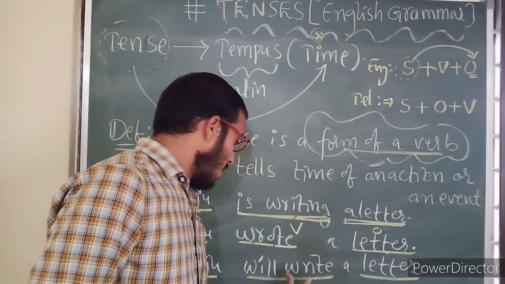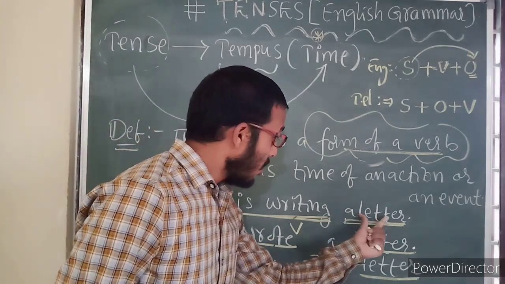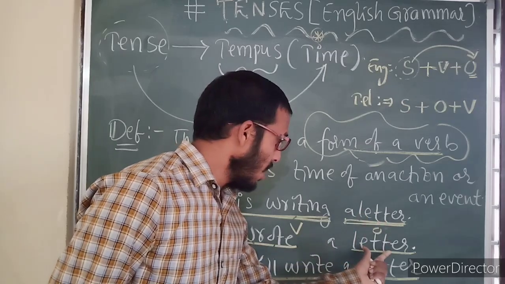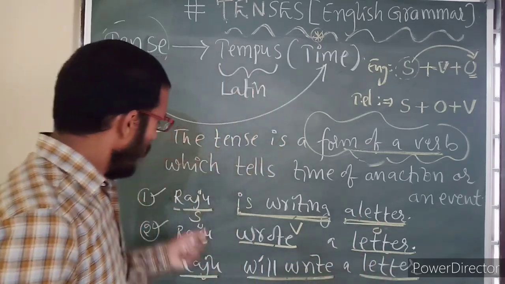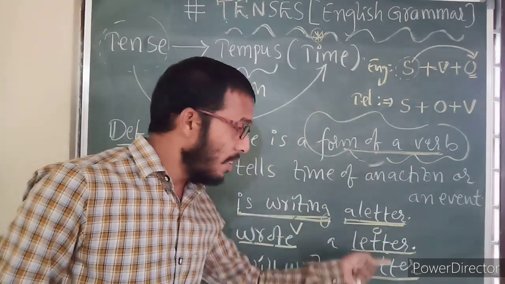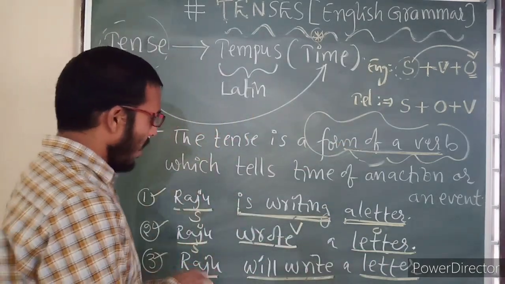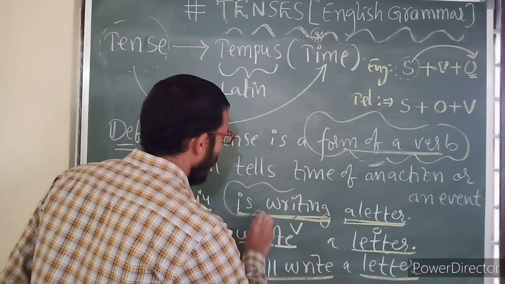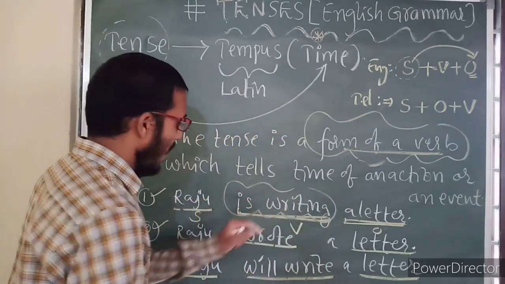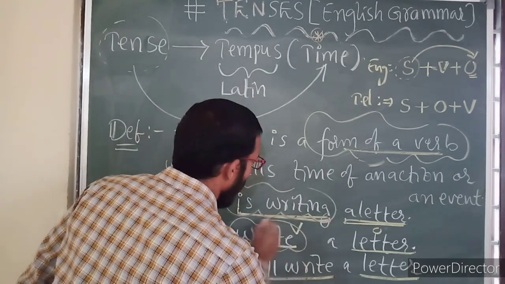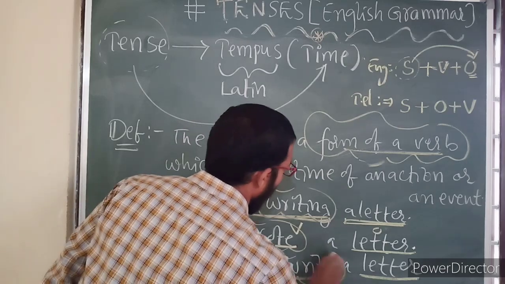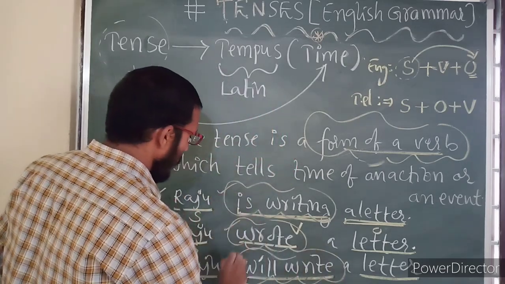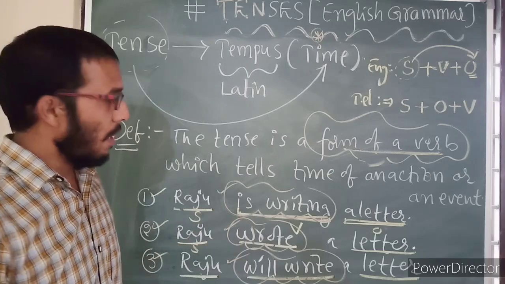Here, will write is the verb. This is called the object, letter. Here also letter, here also letter. Now the three subjects are the same, the three objects are the same. But what is different here? Only the verb forms are different. Here he is writing, here wrote, here will write. So we can see three different verb forms in three different statements.